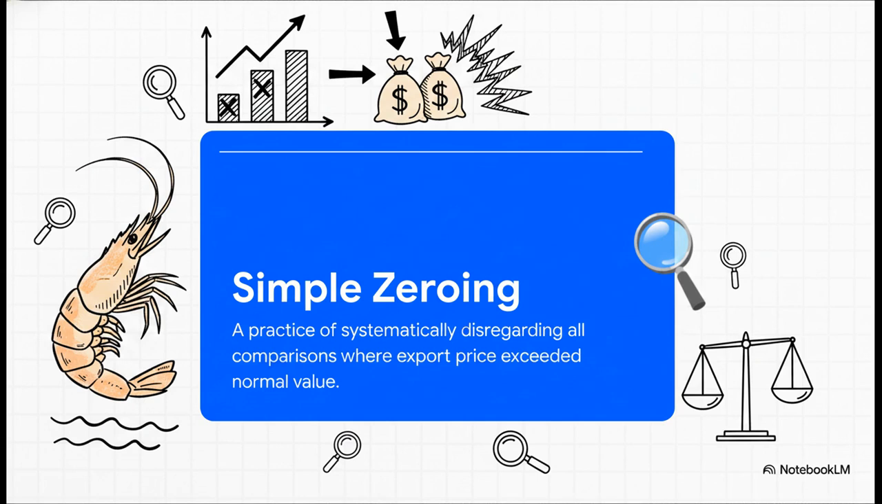So to understand how these duties got so incredibly high, we really have to look at the mechanical problems at the heart of Vietnam's WTO complaint. And it starts with a highly controversial mathematical calculation called zeroing. Think of zeroing kind of like calculating your average grade on a test, but your teacher decides to count all of your A's as straight zeros. Obviously, that mathematically inflates your final failure rate, right? Well, by ignoring the transactions where shrimp was actually sold above fair value, the U.S. mathematically inflated the overall dumping margin, which in turn triggered much higher tariffs.